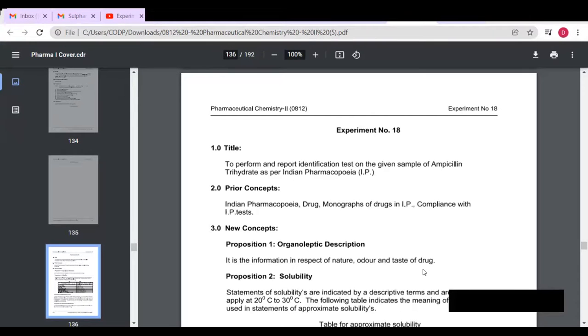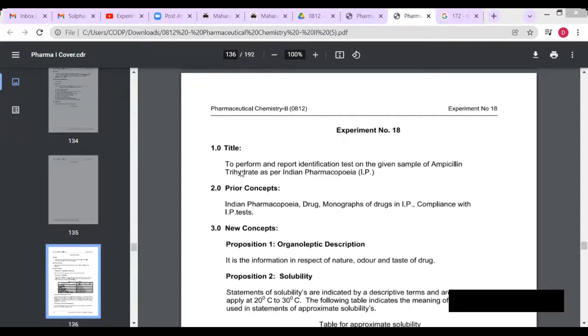Here we have to see the next practical, experiment number 18: to perform and report identification test on the given sample of ampicillin trihydrate as per the Indian Pharmacopoeia, that means IP.